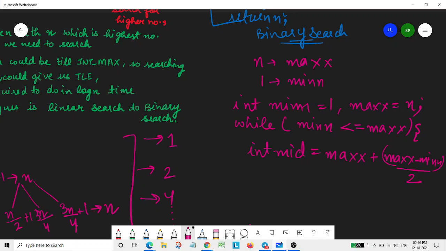Why we write it like this is because if we had chosen (min plus max) by 2, then surely it would have given us integer overflow.